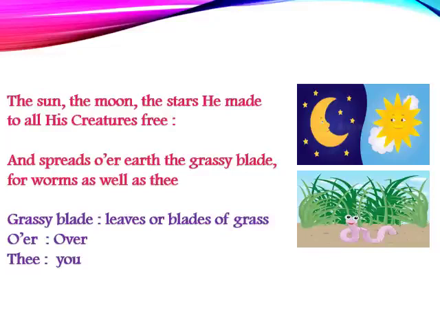Next line says, and spread over earth the grassy blade, for worms as well as thee. By this line he adds, he has himself spread plants and blades of grass all over the earth. This is for the worms as well as for mankind, we the humans. So by this he is giving us the importance of the natural things which are present on this earth is for all the living beings, not only for the humans but all the living things which survive on this earth.